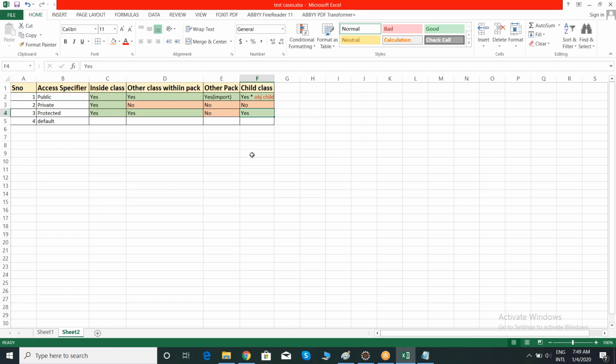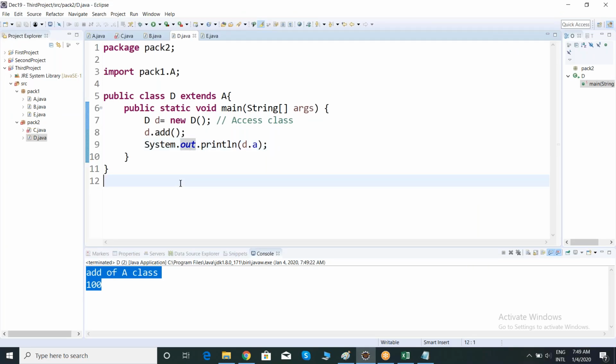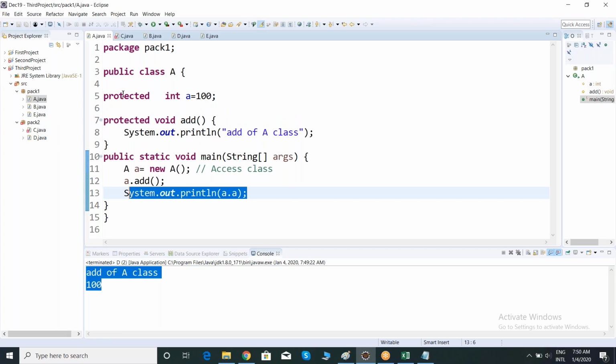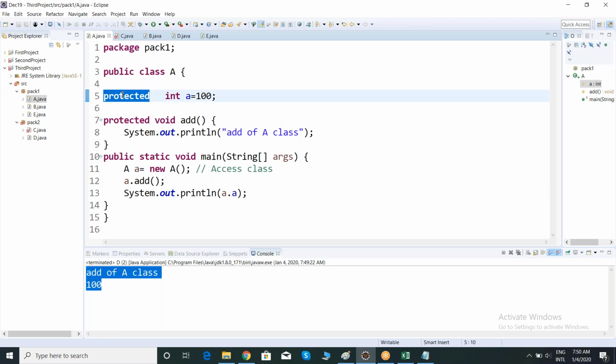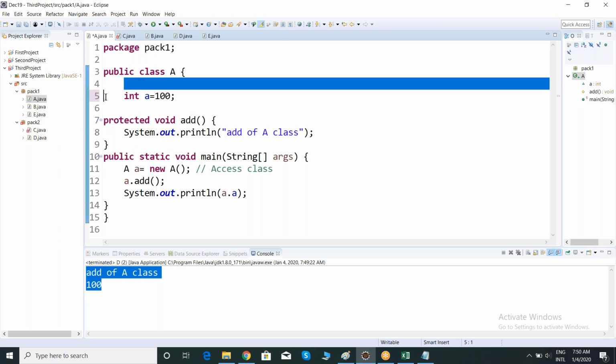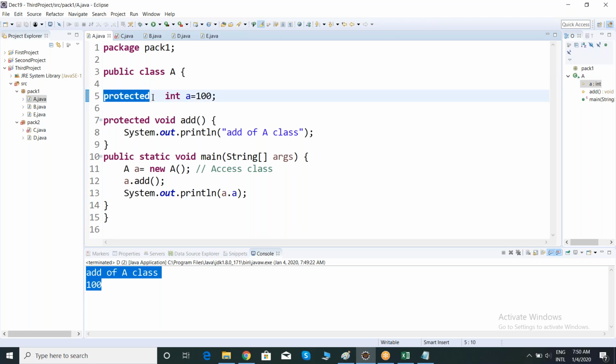And now default. Now there is no special keyword for default in Java. In Java we don't have any special keyword. Nothing but, observe here, if you don't have any keyword, it is acting as default. Now observe. Let me remove this one. As of now I'm not maintaining any access specifier.